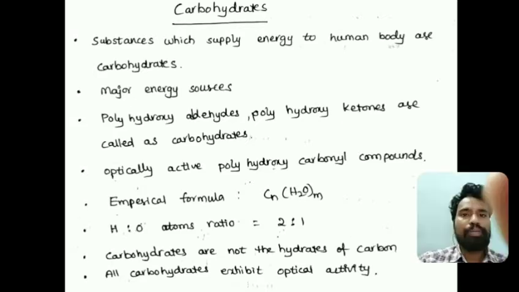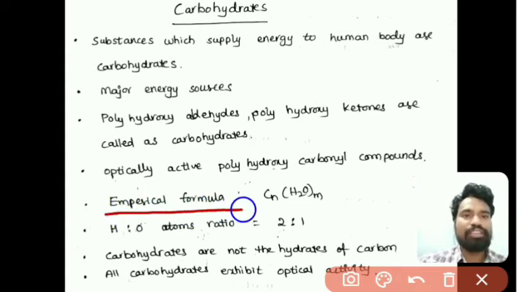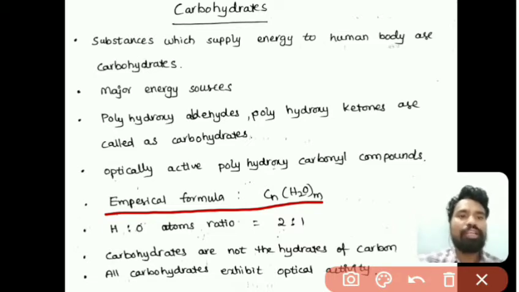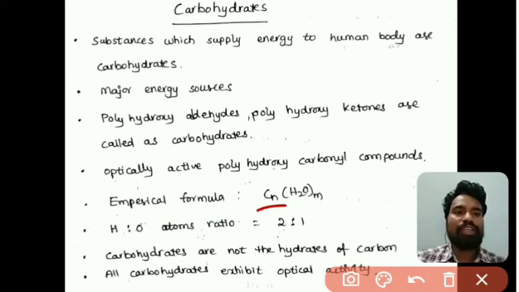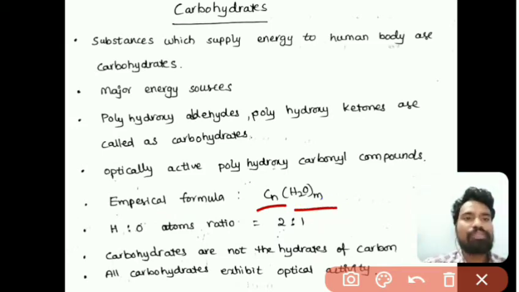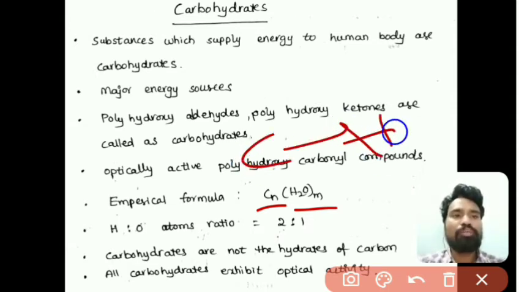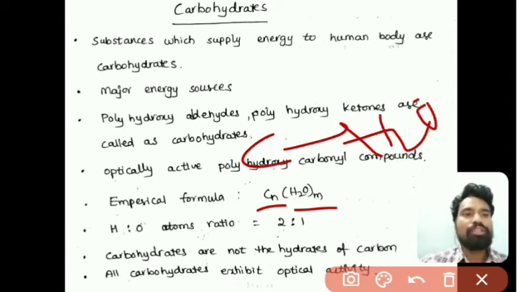The empirical formula of carbohydrates is CnH2On. These are not hydrates of carbon. As we observe the empirical formula, CnH2On, it doesn't mean there is a bond between carbon and water molecule.